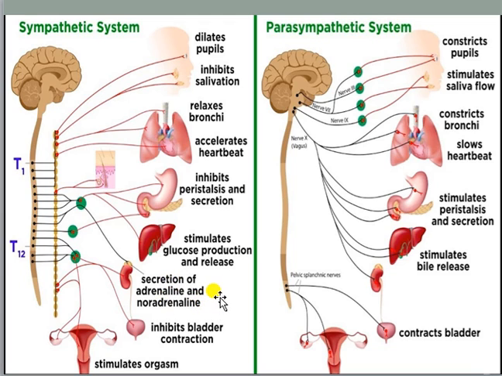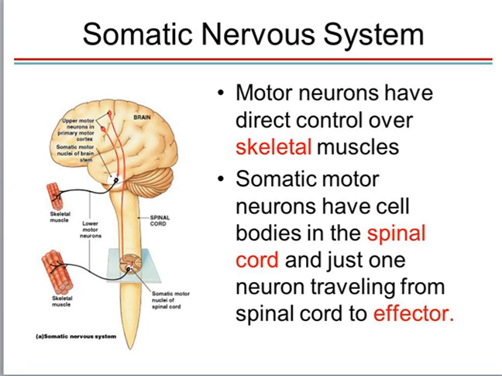Okay. And we commonly use this word when we are in any tension or anxiety. We can say that there is an adrenaline rush in our body. So I think we have understood the sympathetic and parasympathetic nervous systems. Now we are going to the next nervous system, that is the somatic nervous system.